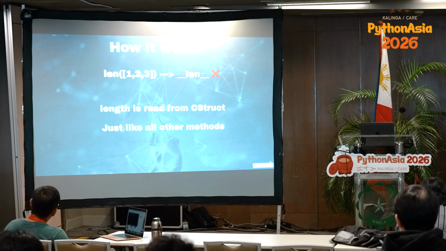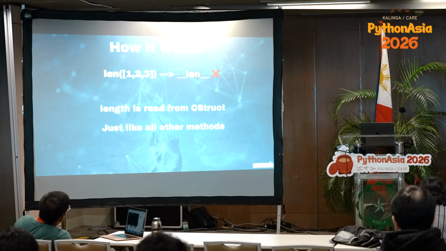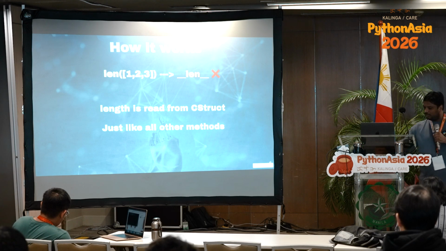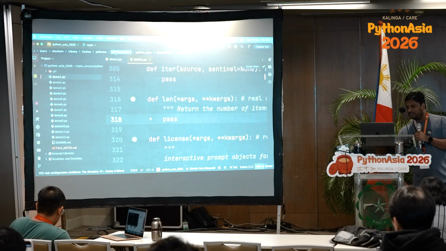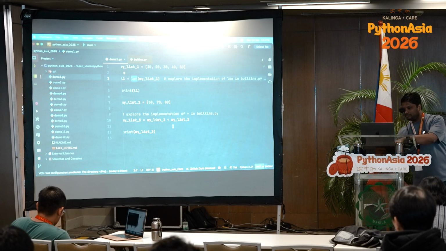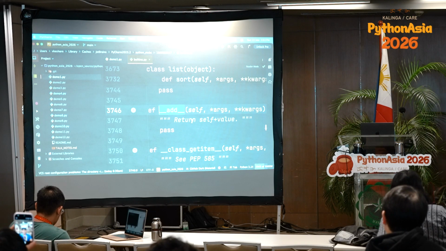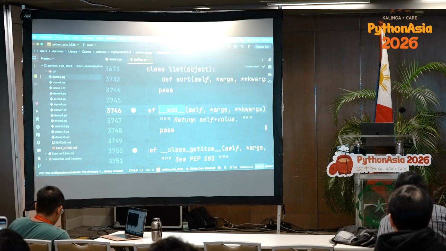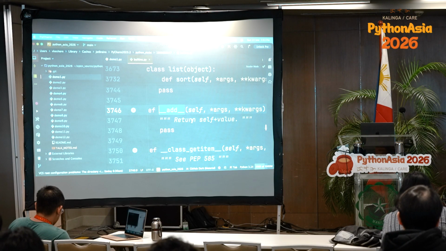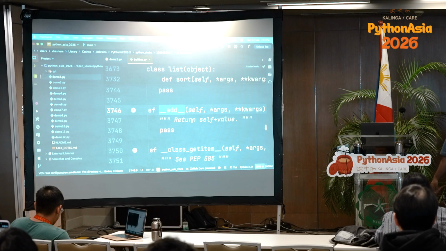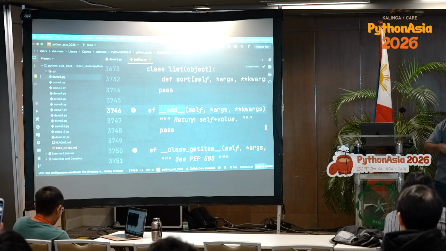And similarly, just like all other methods, len is just one of the methods that I took here as an example. But if we look at, let's say, any other method, say add, again signature with just pass. So all built-in types are having empty signatures, and their implementation is there in C Python.